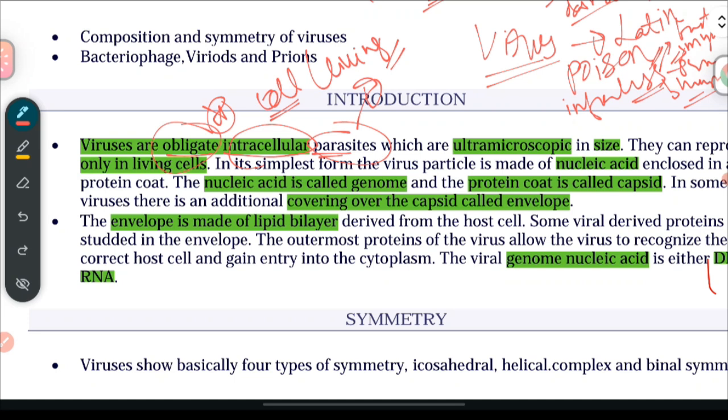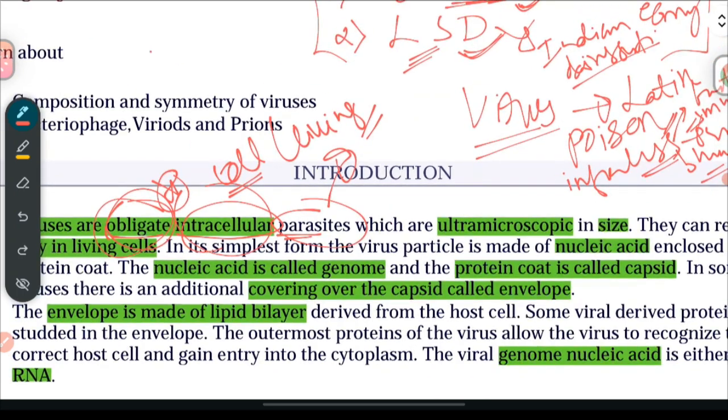We were discussing why viruses are called obligate intracellular parasites. There are some particular criteria to name something a parasite. When it comes to viruses, we name them obligate and intracellular. This is because viruses lack cellular structures. In the beginning only, we told you viruses are particles. They are not cells.